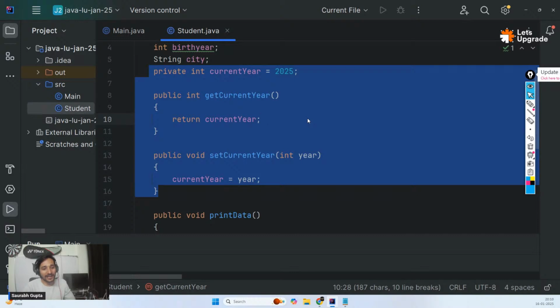No, this is not abstraction, buddy. No, it is not abstraction. Abstraction is hiding the implementation, which comes with interfaces. Is it clear, buddy? So no, this is not at all abstraction. This is encapsulation. In abstraction, you hide the implementation. Is that clear, guys? Everyone?